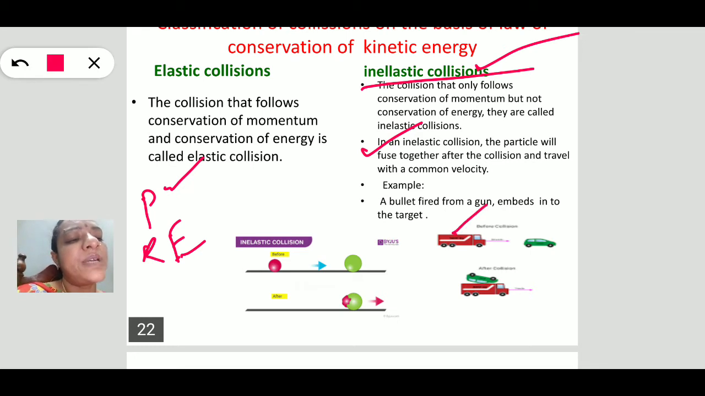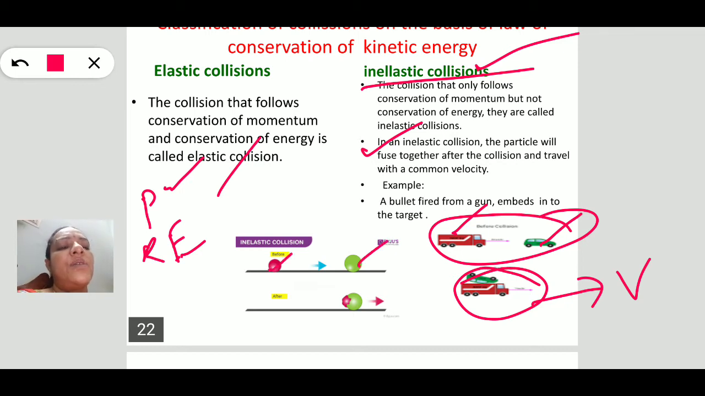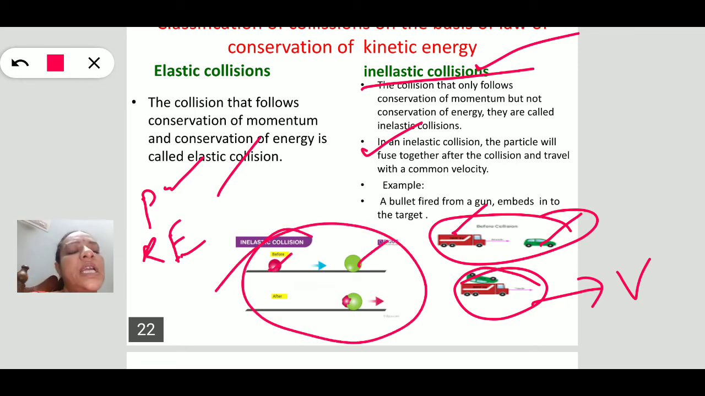See here, this is a bus, this is a car. When they collide with each other, after collision, they combine, they fuse to each other. So this happens in the inelastic collision and they travel with a common velocity, not with different velocities as in the case of elastic collisions. See, this is also an example for inelastic collision.